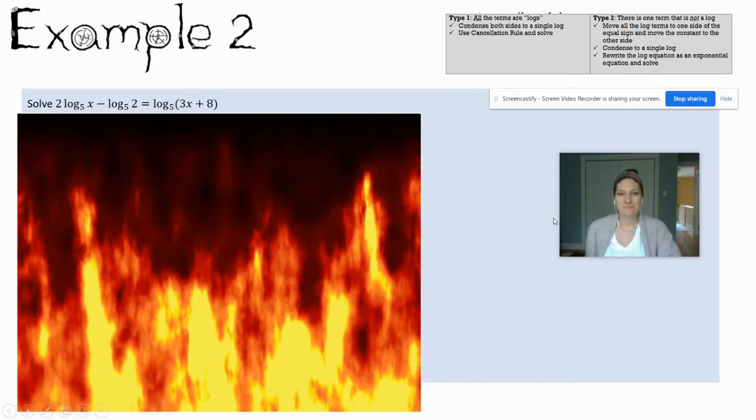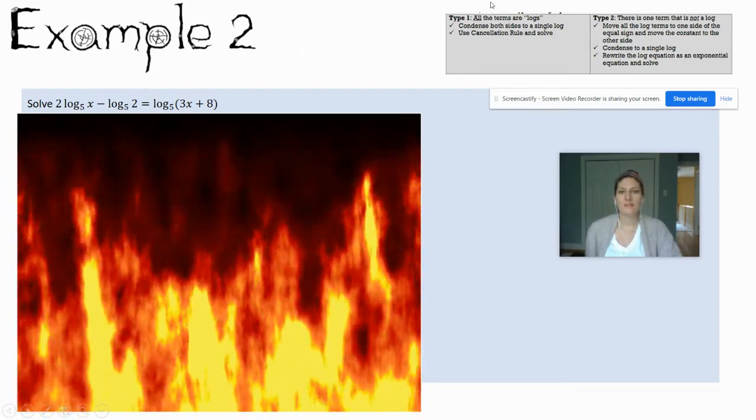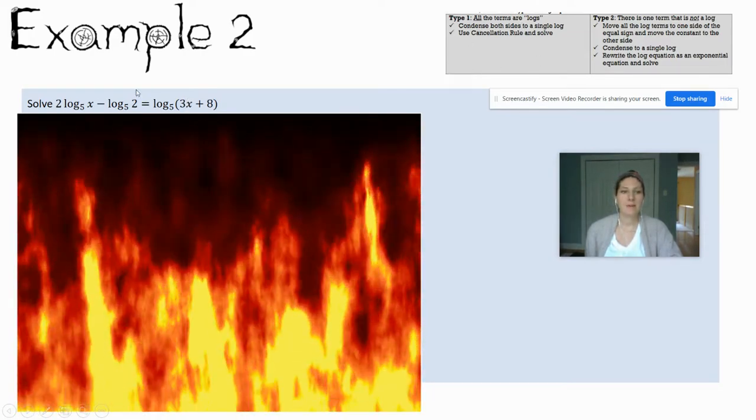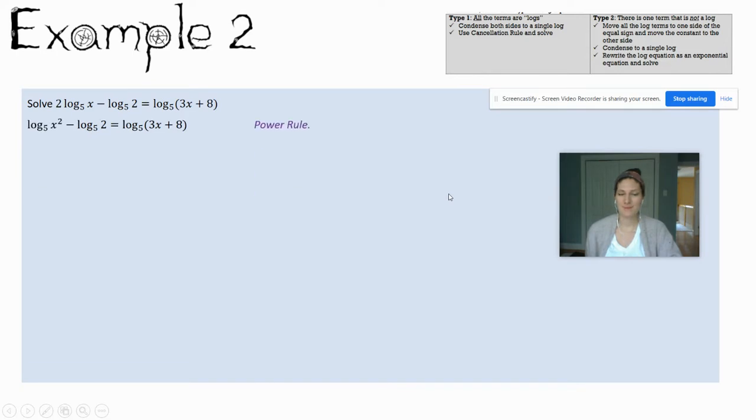Number 2, here's my equation. I've got to first ask myself what type it is. So I've got log, log, log. So again, it's the same type where all the terms are logs. I'm going to use my power rule first. So this 2 is going to fly up and become the exponent on the x, like you see there. And then my goal is to condense.